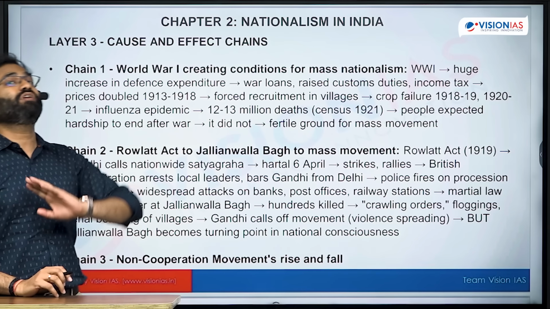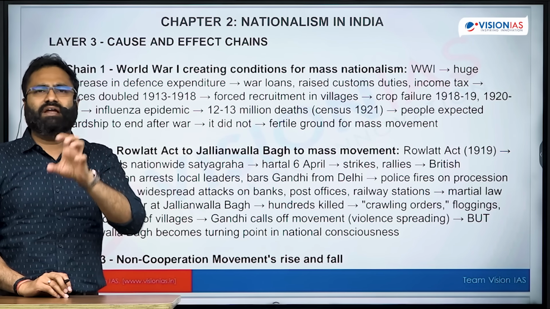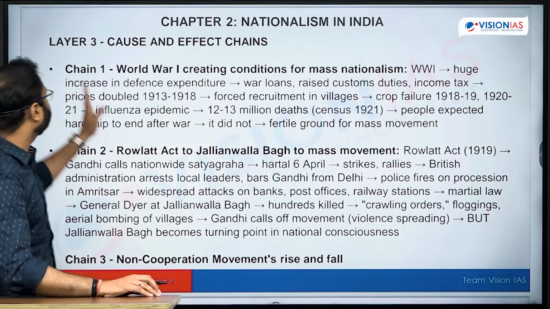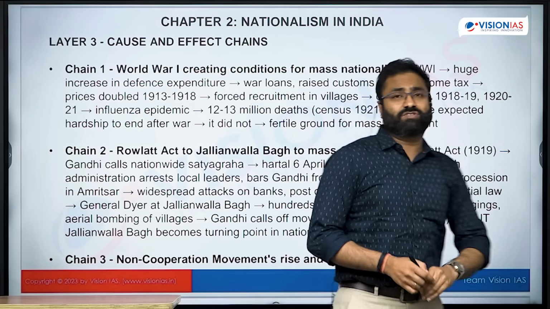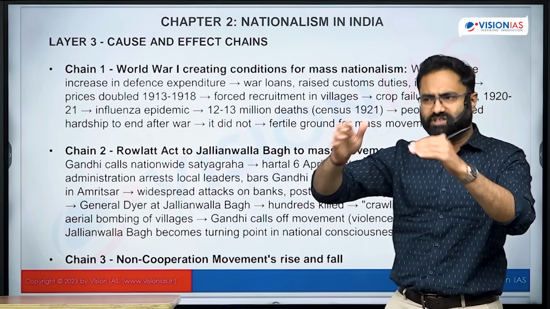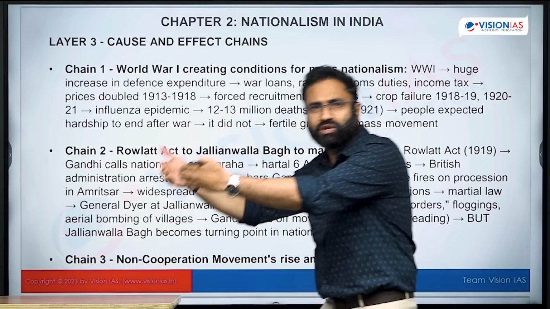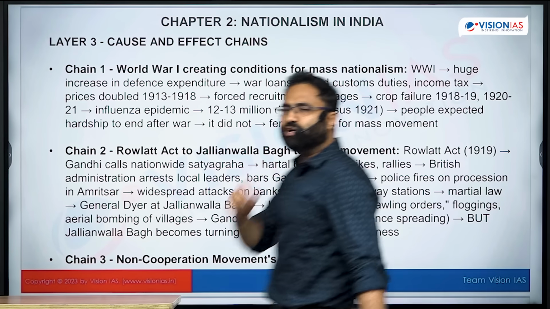Now obviously we have not included all the set of chains, but we have tried to give you an idea regarding the important aspects. Like Chain 1, World War I creating the conditions for mass nationalism. World War I was one such factor which eventually resulted in the rise of nationalism in India, or mass nationalism. Why? What did World War I do?